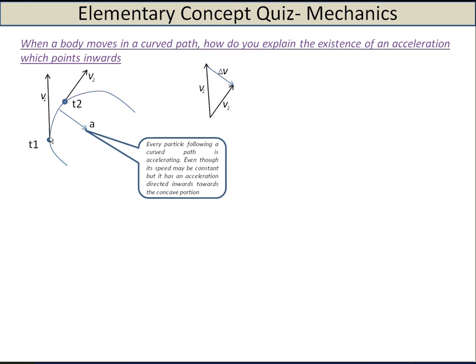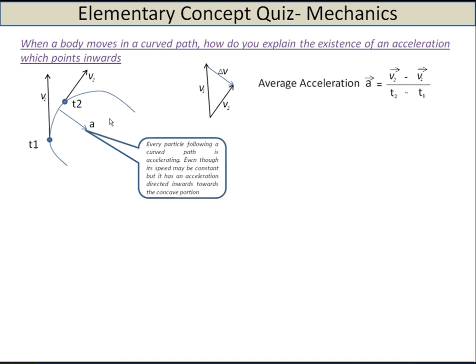In case of circular motion, the magnitude will remain constant. However, since the direction has changed, there will be an acceleration which we call the centripetal acceleration, and this will be exactly at 90 degrees to the instantaneous velocity. So this centripetal acceleration will cause a change in direction but not a change in magnitude.